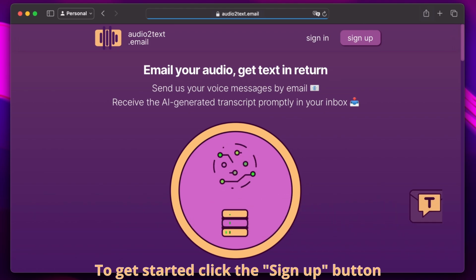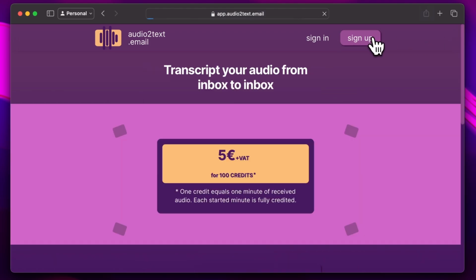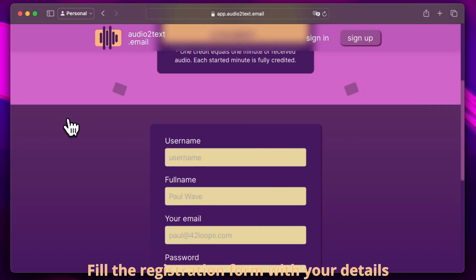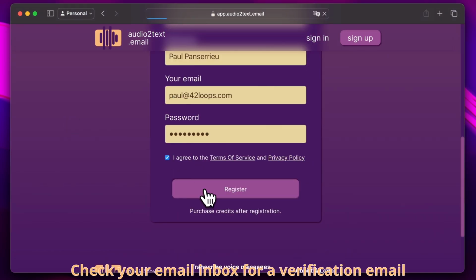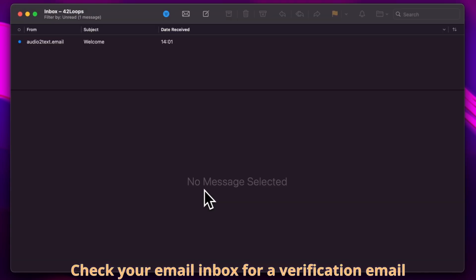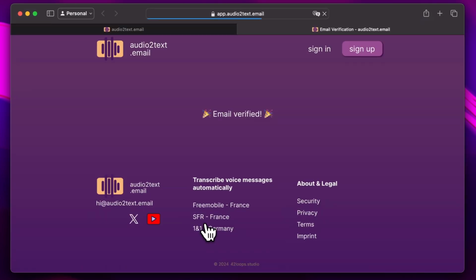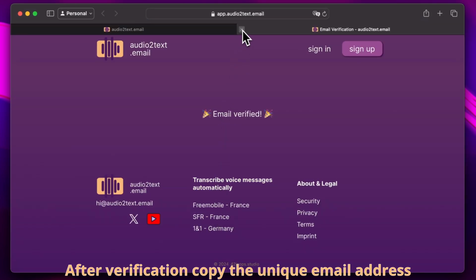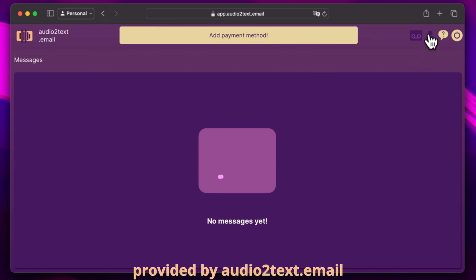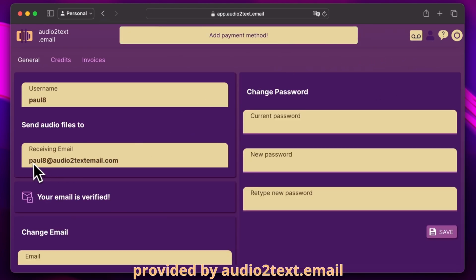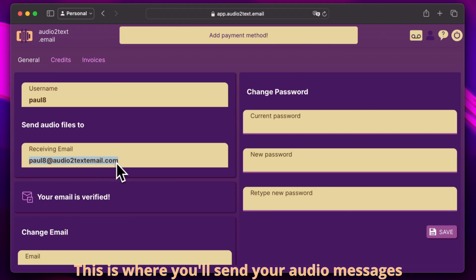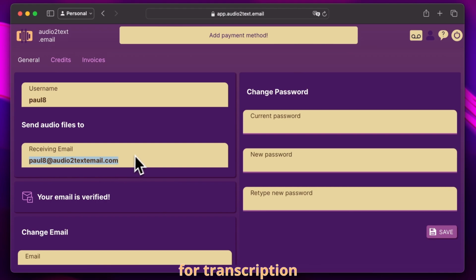To get started, click the Sign Up button. Fill in the registration form with your details. Check your email inbox for a verification email. Click the link inside to verify your email address. After verification, copy the unique email address provided by audio-to-text.email. This is where you'll send your audio messages for transcription.